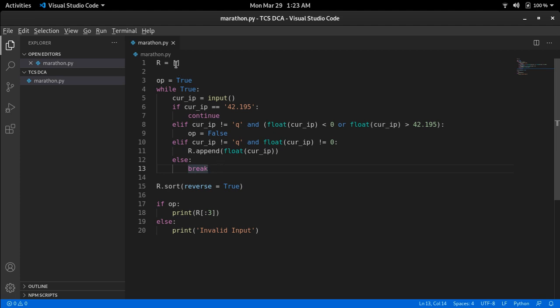Once we have values inside the loop, we simply sort the values in reverse order, so we will have values from maximum to minimum. Now we simply check the value of the output variable. If the output variable doesn't get modified here, it means that we have to print the values of the maximum 3 racers. So we simply print the values, else we print invalid input as output.